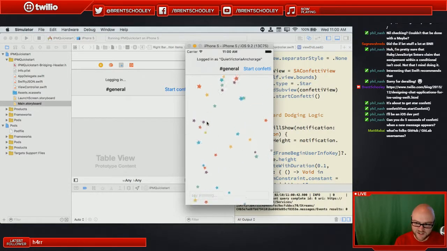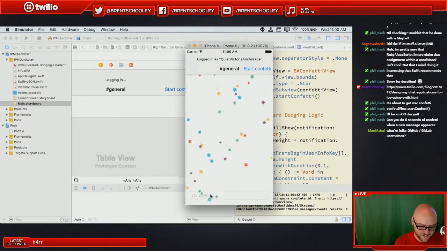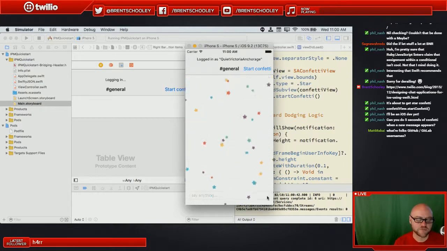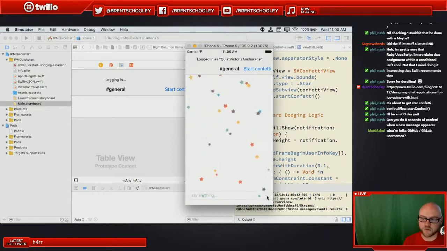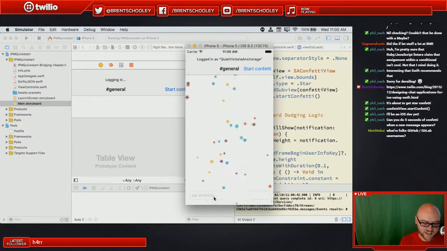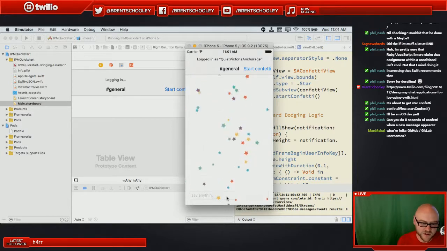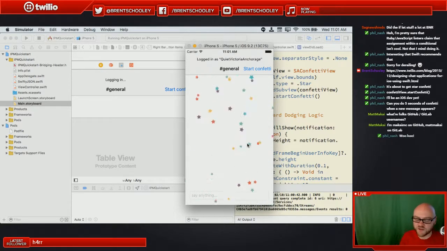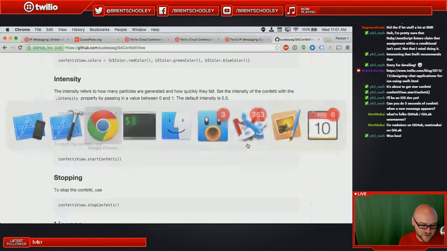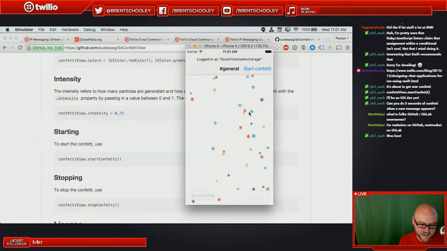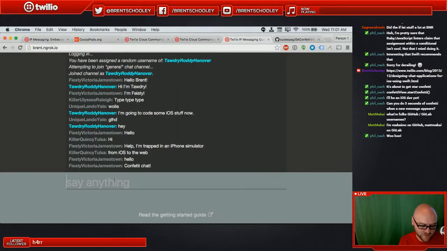Hey. Confetti chat. There's only one problem I see with confetti view currently, is that I can't actually tap on the text view because it's overlaying it. So I would actually need to work with that bottom constraint to get rid of it. But that's fun. We've now seen if you send messages from the chat, they'll still show up though. So you can do hey confetti chat.